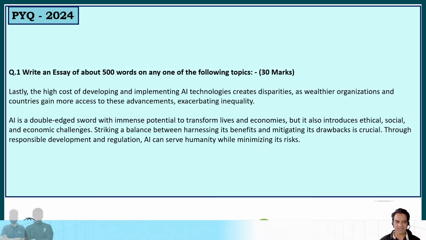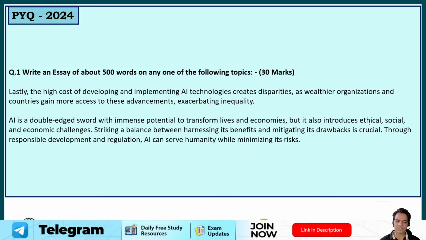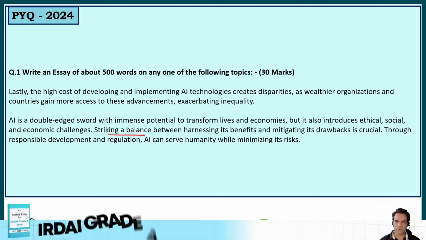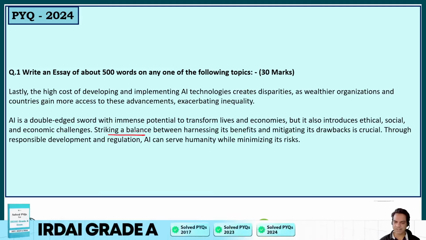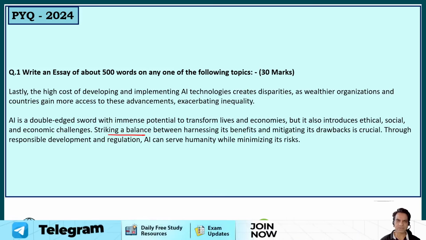So it can be said AI is a double-edged sword with immense potential to transform lives and economies, but it also introduces ethical, social, and economic challenges. Striking a balance, that's the key. So this is a way forward. Striking a balance between harnessing its benefits and mitigating its drawbacks is crucial. Through responsible development and regulation, AI can serve humanity while minimizing its risks. So that was topic number 2.